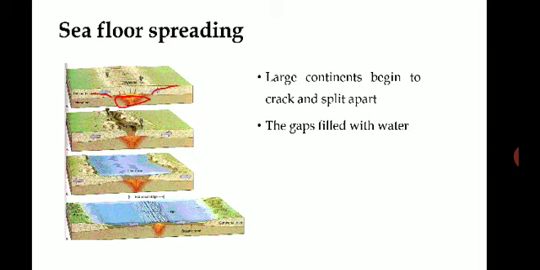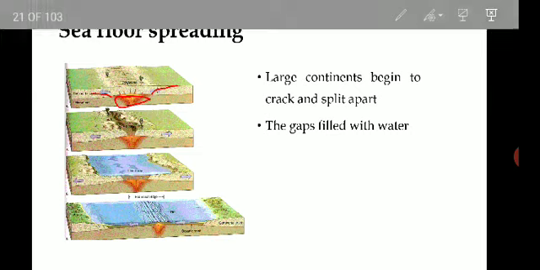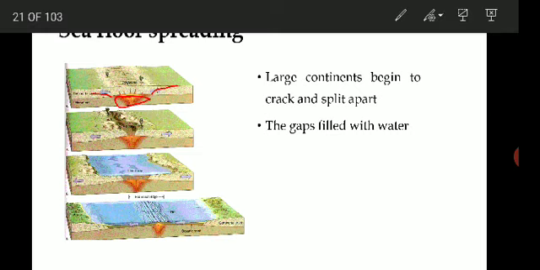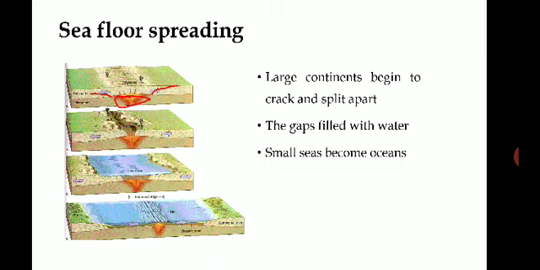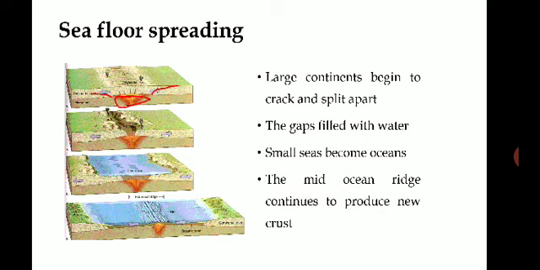The gaps that formed got filled with water. Later, small seas were formed and they became oceans, and the mid-oceanic ridges continue to produce new crust. Continuously new crust keeps forming, and this theory is called seafloor spreading.